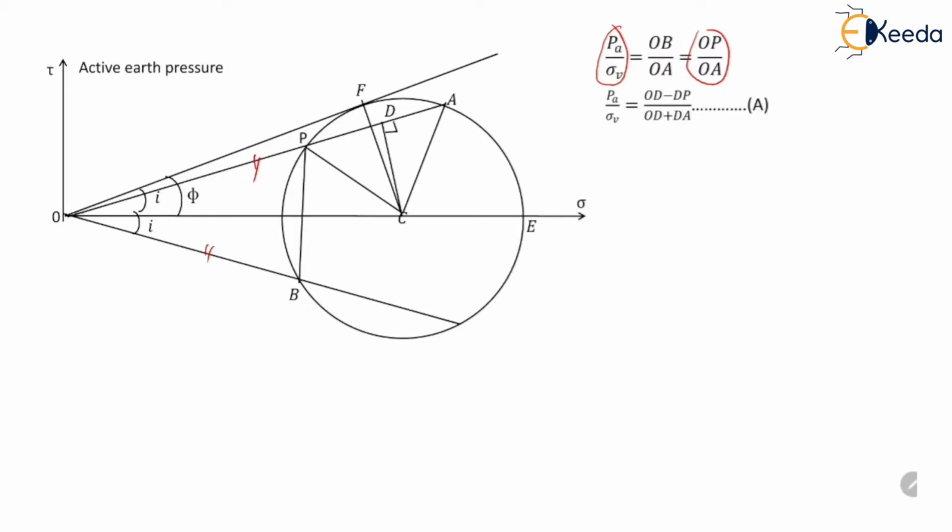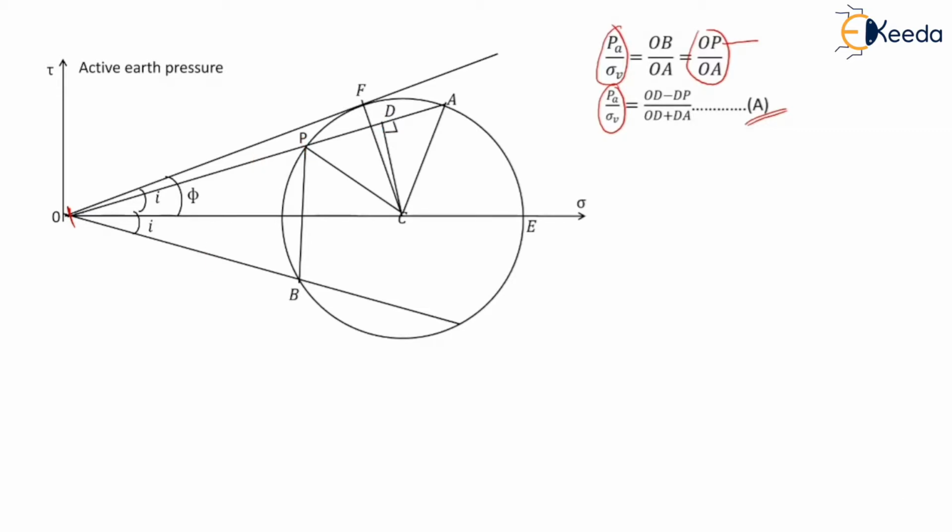So PA upon sigma V is equal to, we can write OP as OD minus dP, and we can write OA as OD plus dA. So PA upon sigma V becomes equal to OD minus dP divided by OD plus dA. We will write this as equation number 1.